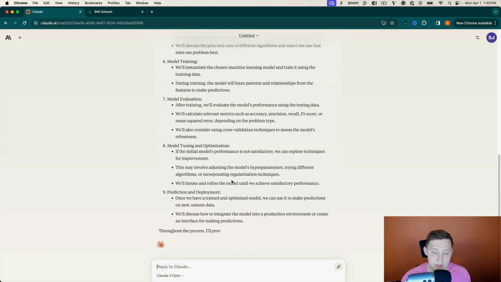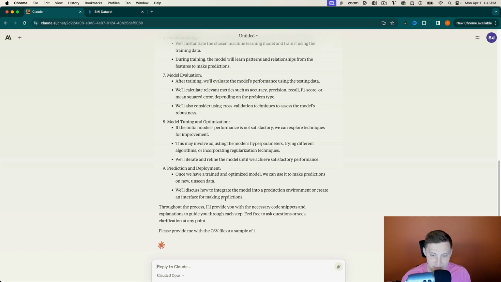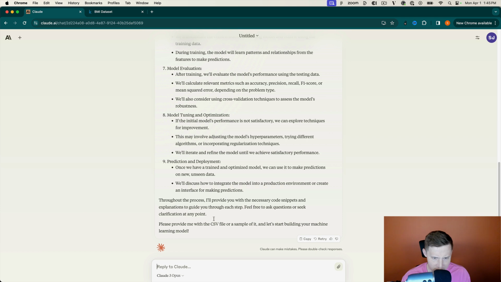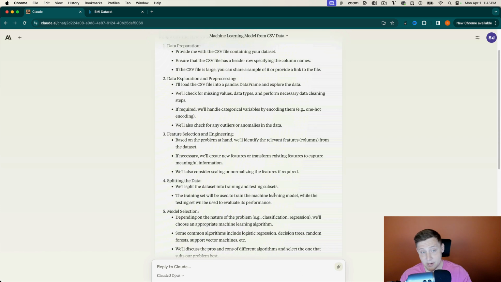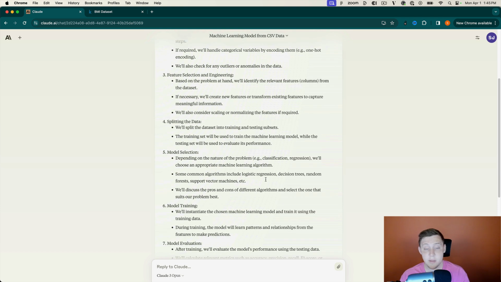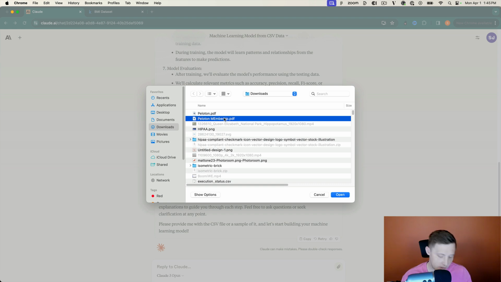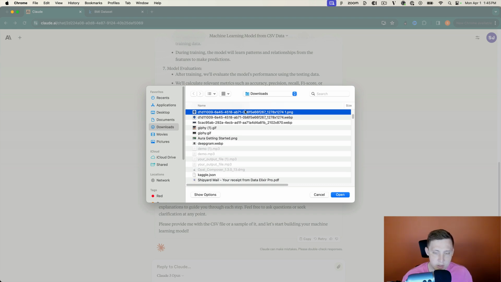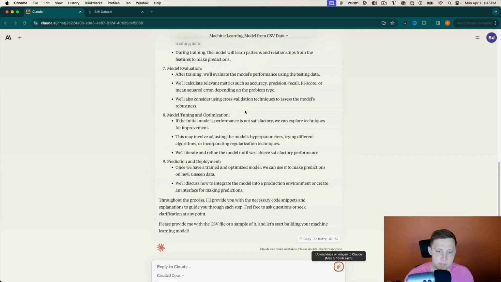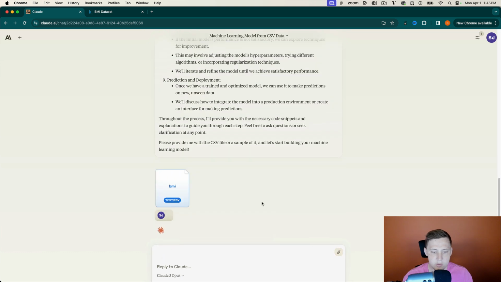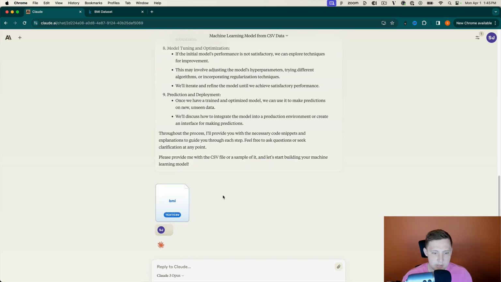Wow, so it's outlining all of this. I'm actually kind of impressed. It's walking through all the steps it's going to do. ChatGPT doesn't usually do that beforehand, but it will walk through those steps. So let's provide it with the CSV data here. Let's provide it with the CSV file. BMI, perfect, there we go. So I'm going to send that to it and see if it can read it in.